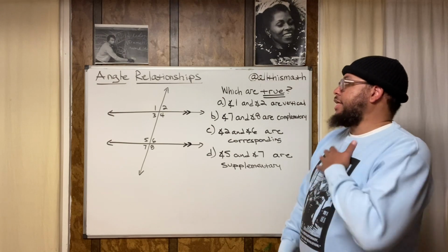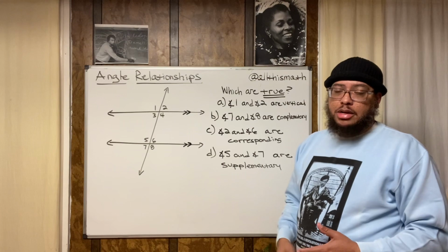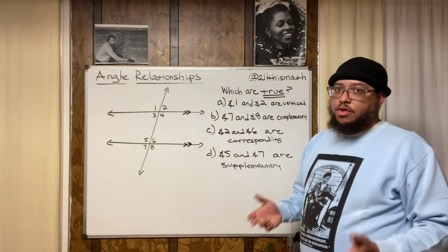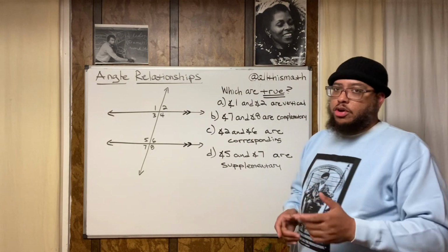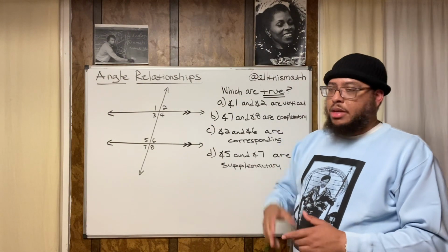Statement A. Statement A says that angle 1 and angle 2 are vertical. Now, before we answer this, we need to know what vertical means in this context. Vertical, in this context, doesn't mean up and down. That's not what it means, all right?